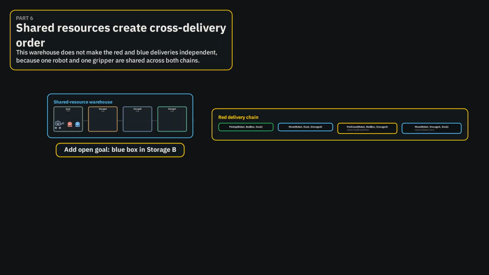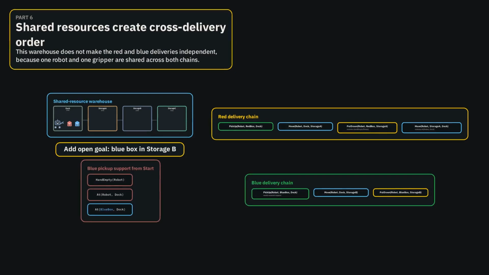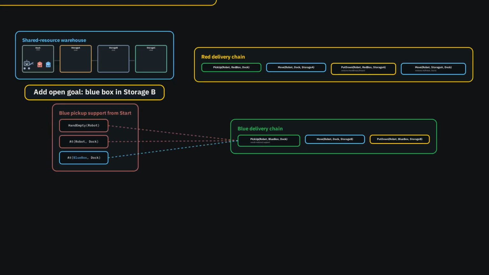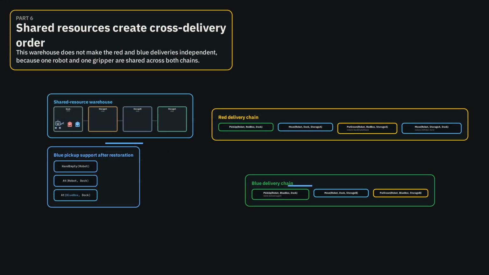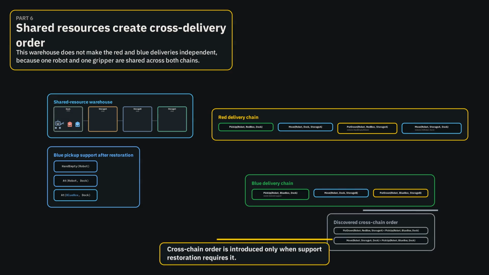The planner must eventually place the blue box in storage B. The blue pickup also depends on the robot being at the dock, the blue box being at the dock, and the gripper being empty. The red subplan consumes two of those conditions. The pickup consumes the empty gripper, and the move to storage A removes the robot from the dock. Those conditions are restored by different actions in the red subplan. The put-down restores the free gripper, and the return move restores the robot at the dock. The resulting cross-delivery ordering is therefore derived by refinement.